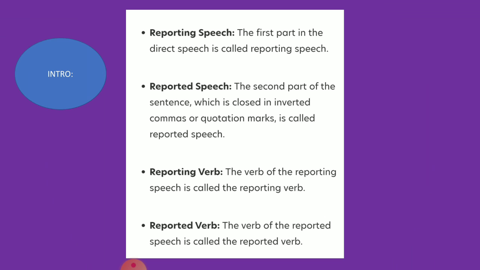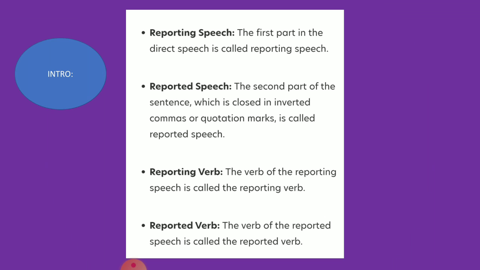Now, what is a reporting verb and a reported verb? The verb of the reporting speech is called the reporting verb. That means when we say he said, so that said, say, or said to, these are the reporting verbs. And the verb of the reported speech is called the reported verb. That means the verb which we are using within the inverted commas.